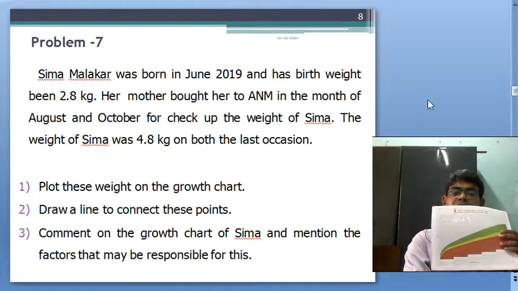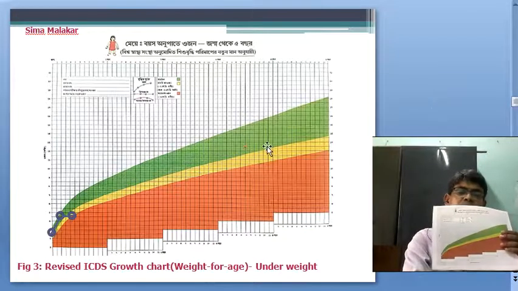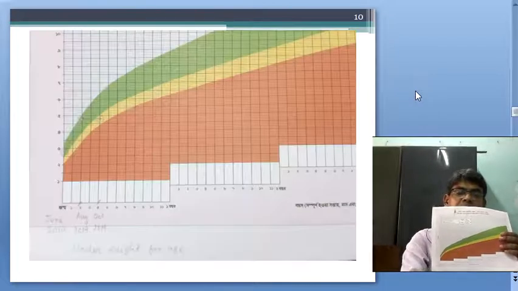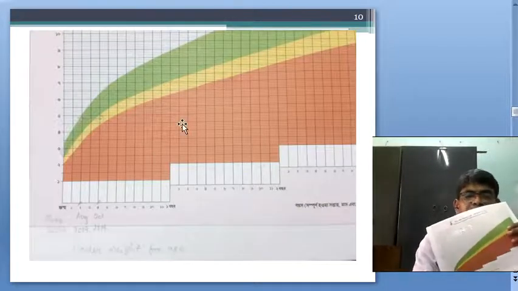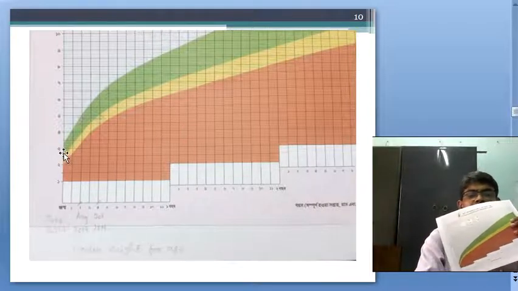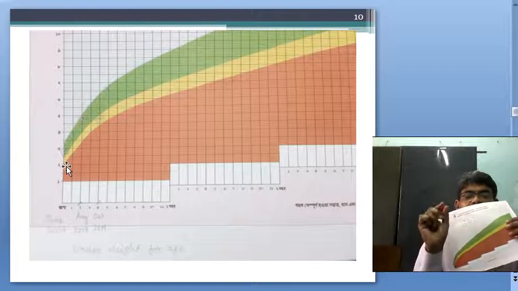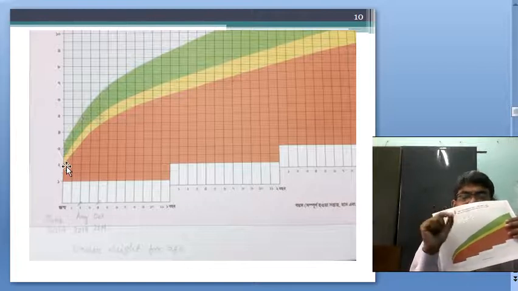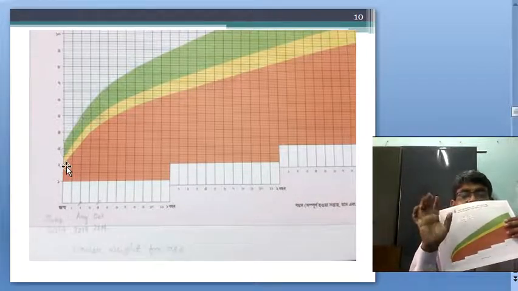How will you plot this? We plot one dot and encircle it with another circle, with pencil.